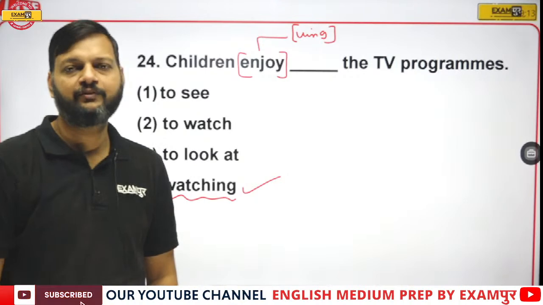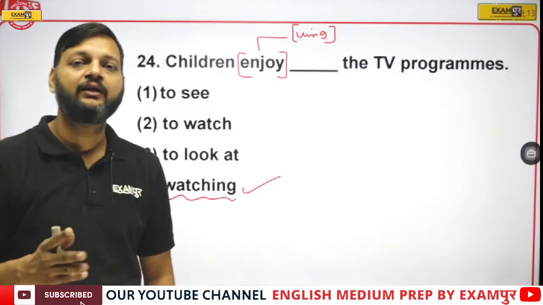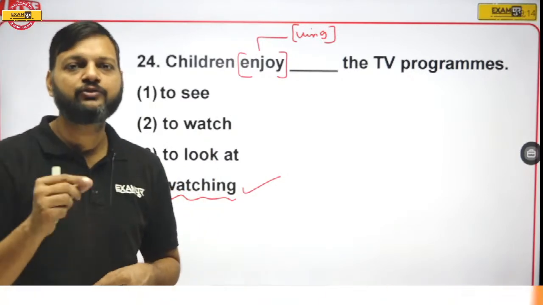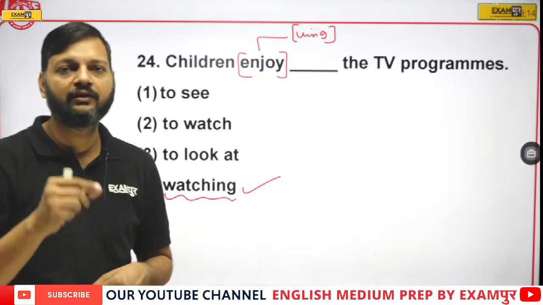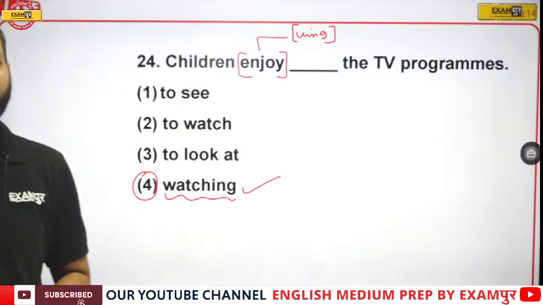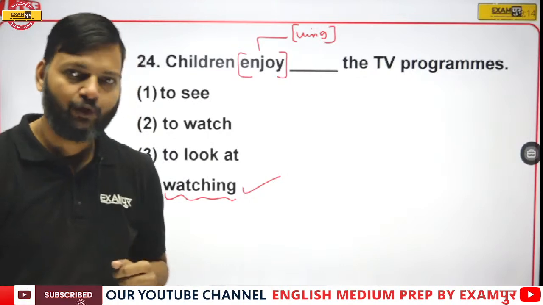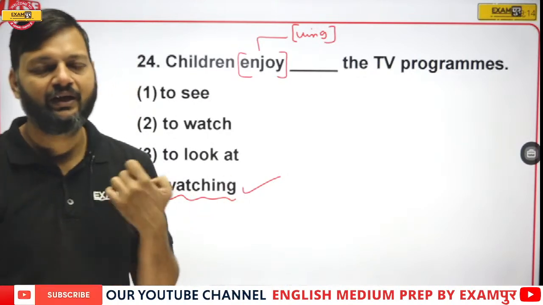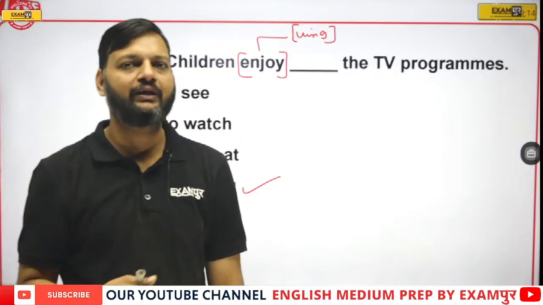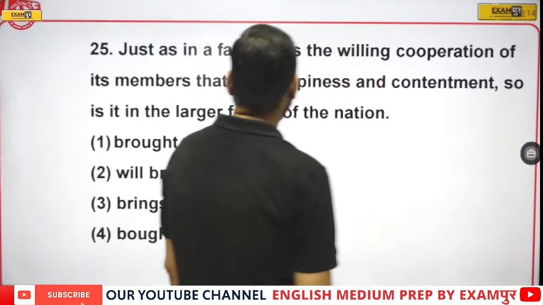There are certain verbs which are always followed by infinitives, and there are certain verbs which are always followed by gerund. So in order to understand this properly, you need to study the usage of infinitive and gerund in detail. I have taught it several times in my class, but I guess you haven't attended that class. Okay, no worries, someday I'll teach you again. Okay, no problem. So here we have the next question.